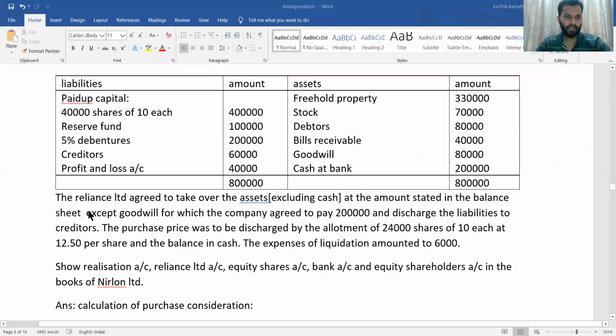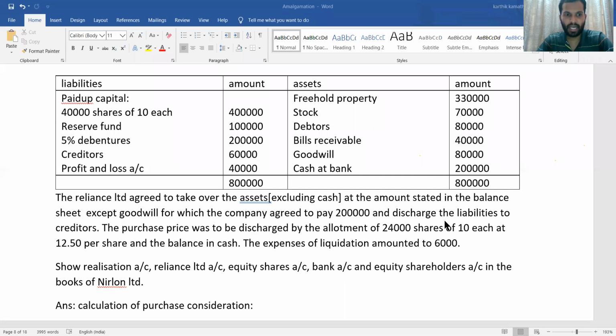So now, adjustment. The Reliance Limited agreed to take over the assets, excluding cash. So that means all the assets excluding cash balance at the amount stated in the balance sheet, except goodwill, for which the company agreed to pay 2 lakh. That means for goodwill there is a change in the balance. The agreed value is given. Agreed value 2 lakh you should consider.